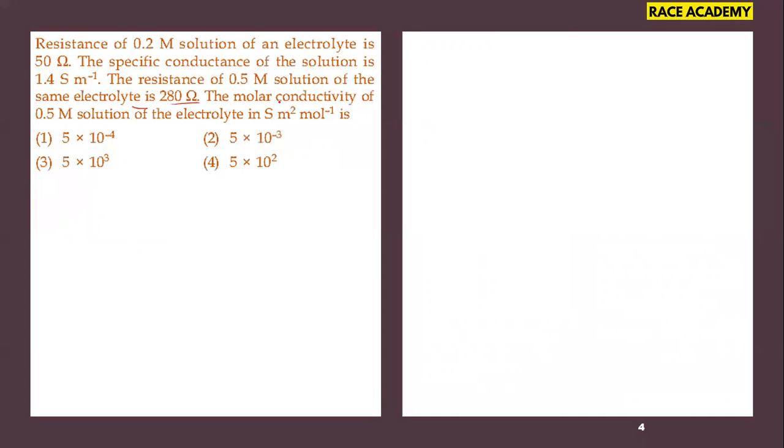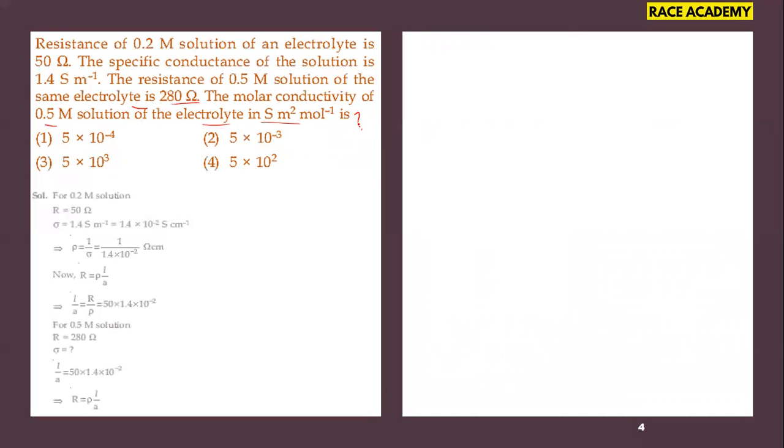Then what is the molar conductivity of the 0.5 molarity solution of the electrolyte in Siemens meter square per mole? The question is asking us to find the molar conductivity. Before that, we have to find the specific conductance from the above information.